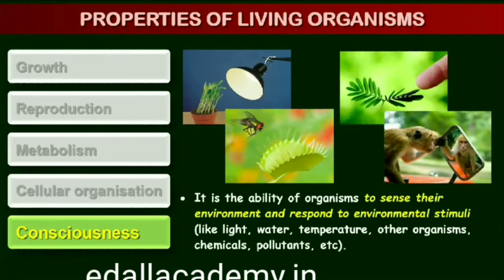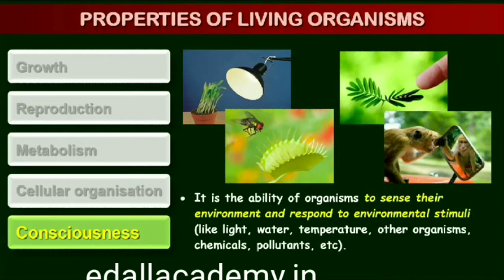Perhaps the most obvious and technically complicated feature of all living organisms is the ability to sense their surroundings or environment and respond to these environmental stimuli, which could be physical, chemical, or biological. We sense our environment through our sense organs.